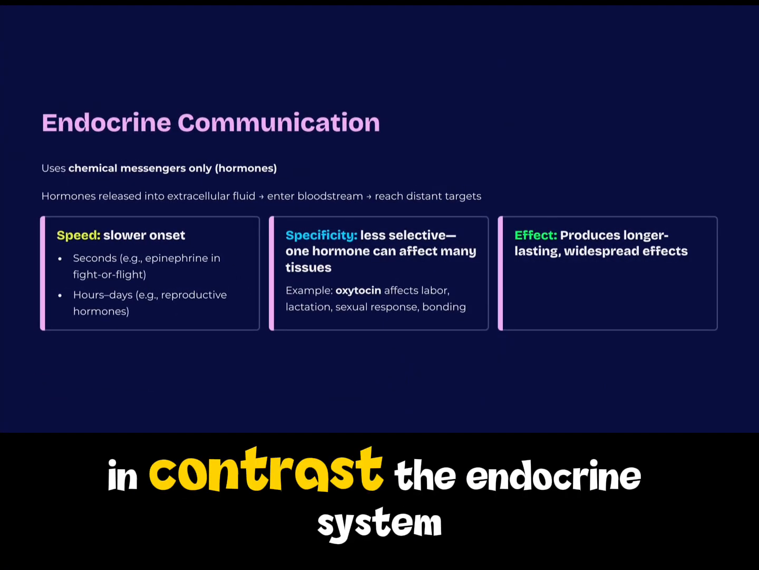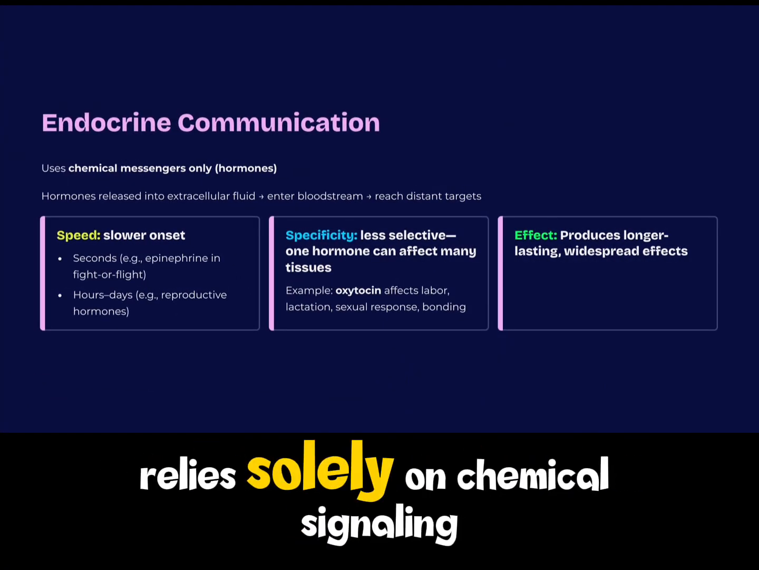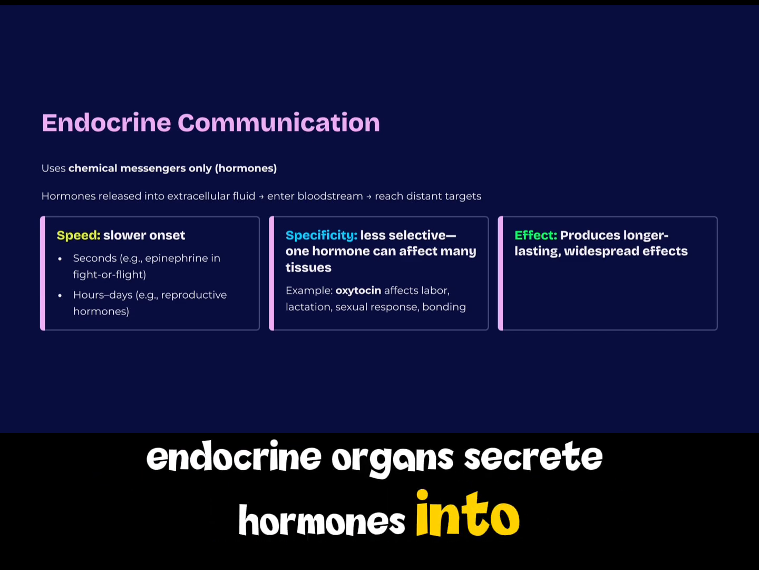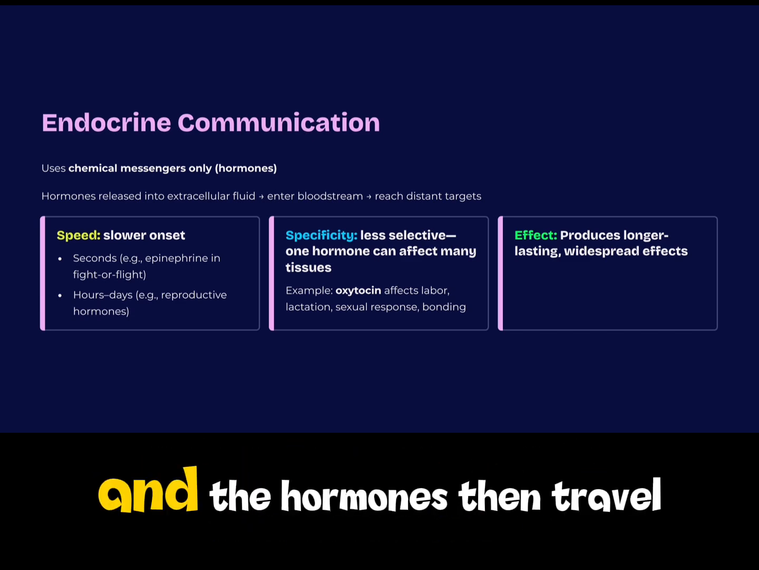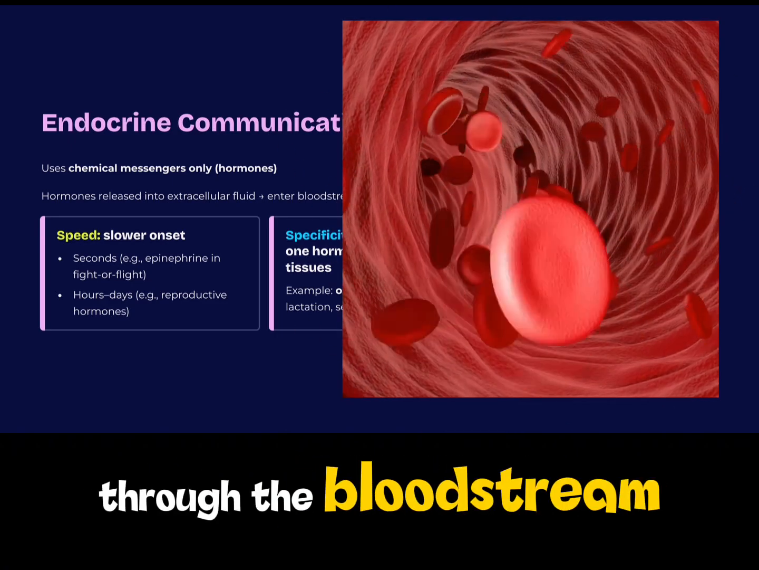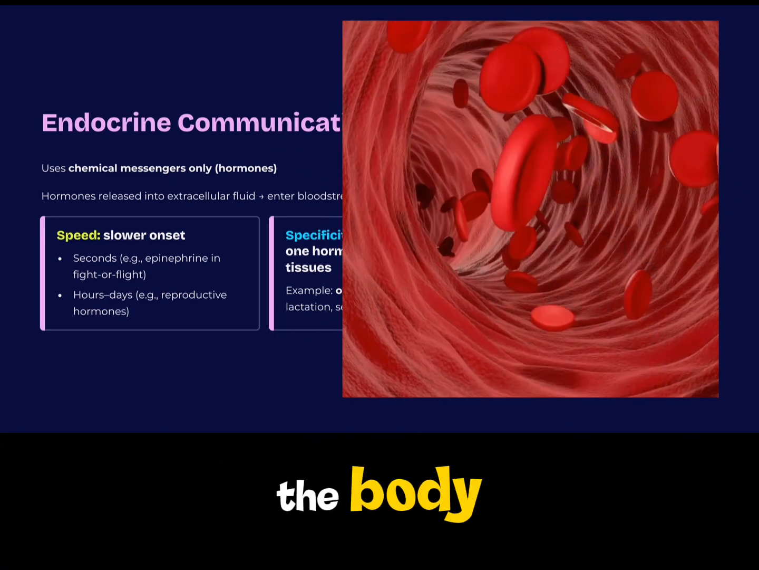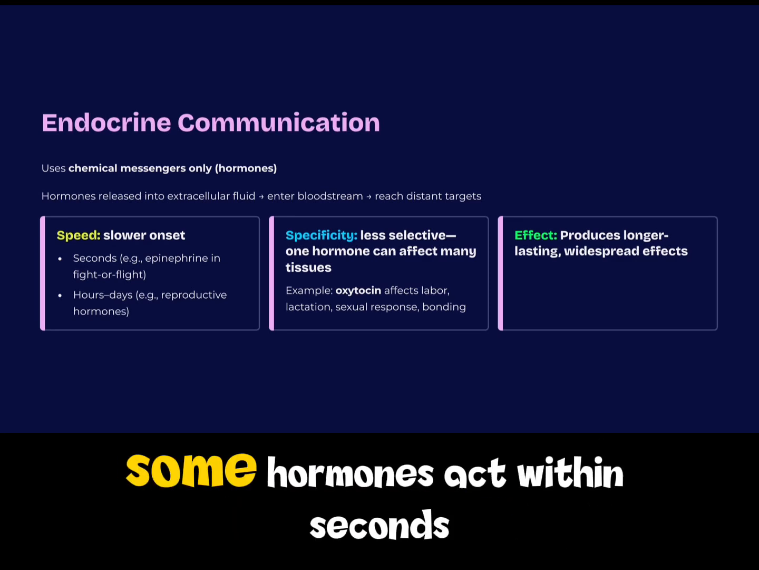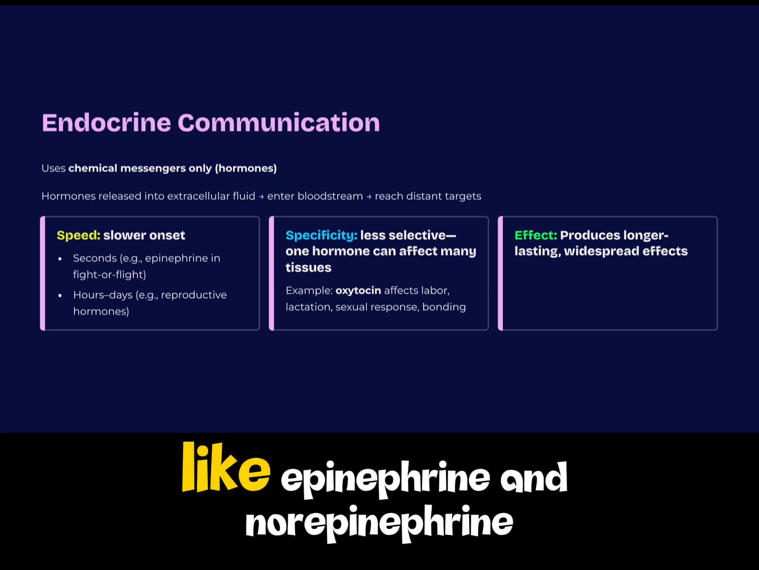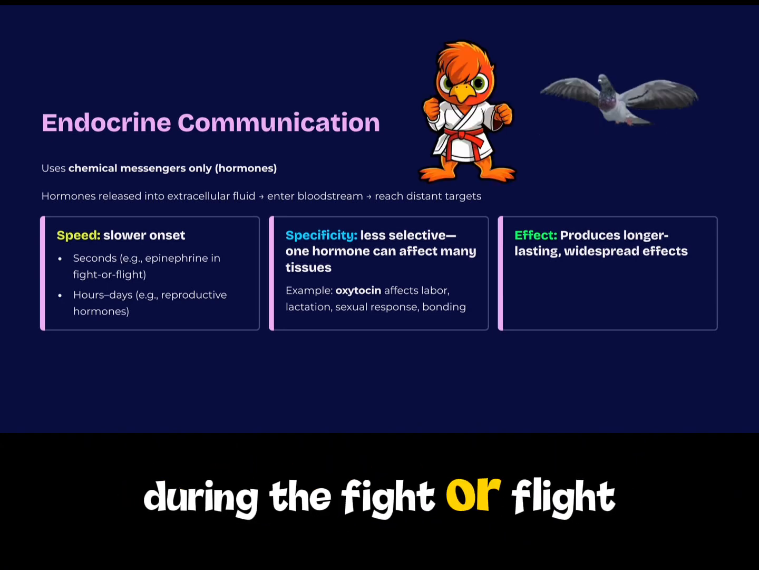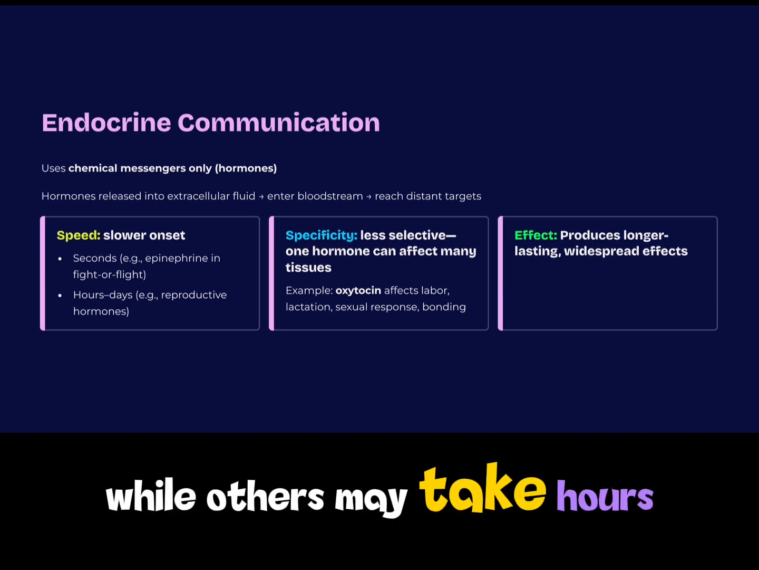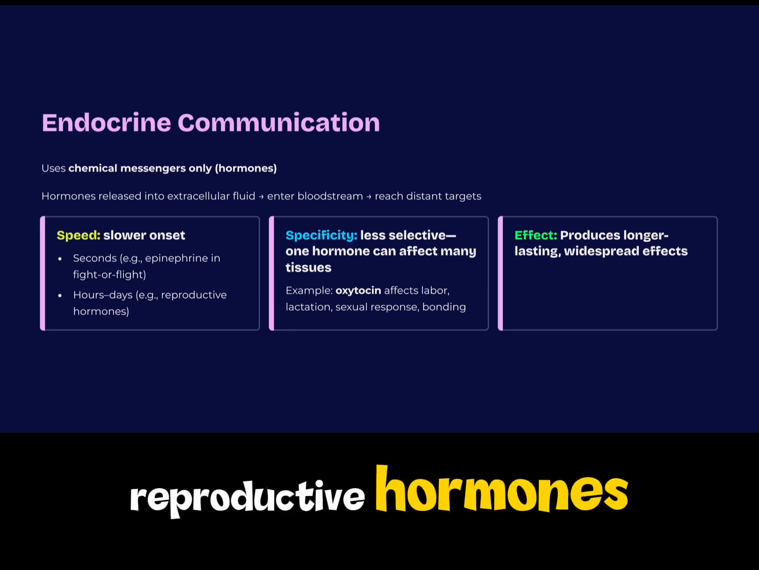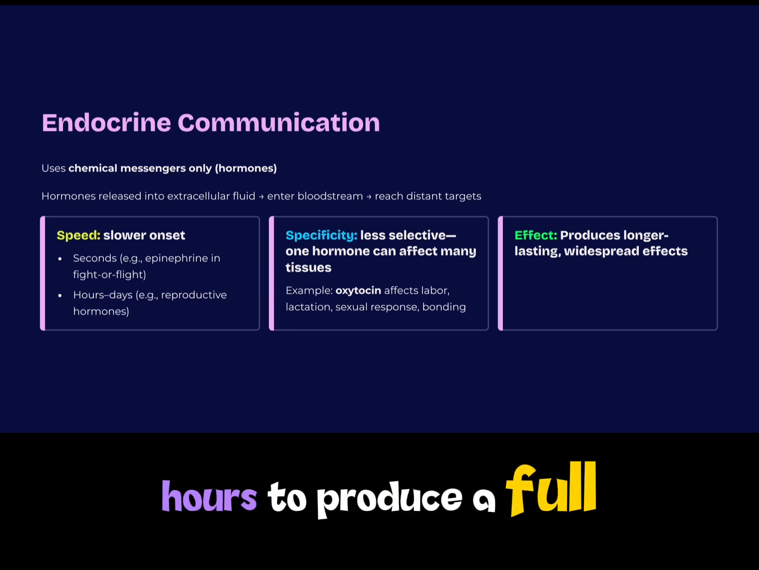In contrast, the endocrine system relies solely on chemical signaling. Endocrine organs secrete hormones into the extracellular fluid, and the hormones then travel through the bloodstream to reach target cells throughout the body. Hormonal responses generally take longer to occur. Some hormones act within seconds, like epinephrine and norepinephrine during the fight or flight response, while others may take hours or days. For example, there are some reproductive hormones that require up to 48 hours to produce a full effect.